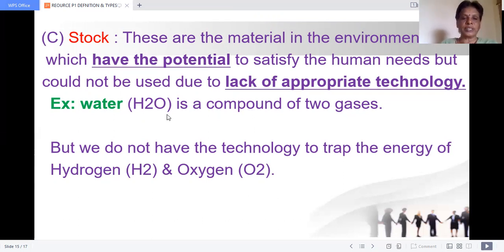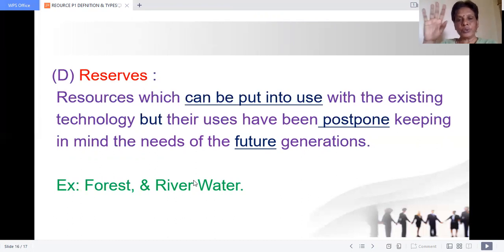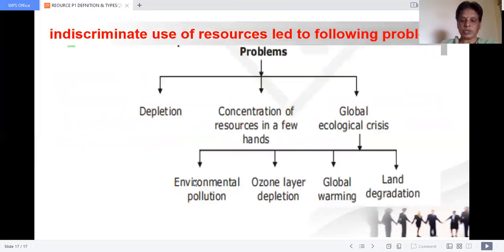Till now, we do not know the technology to trap the energy of oxygen from water. This is stock. What are reserves? Reserves are the portion of resources that can be put into use, but we postpone them for the future generation, like forest and river water. We know the technology, we know the availability of resources, but we have postponed them for the future generations' use. They are called reserves. I told you, your mother saved some money in the bureau. Example, forest and reserve water.